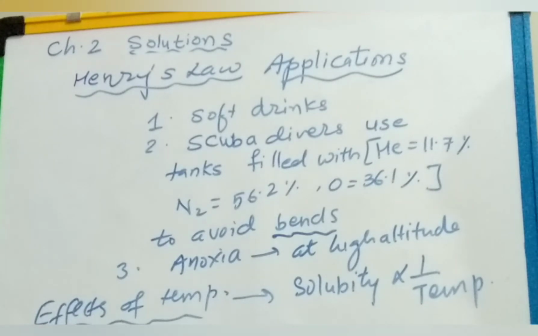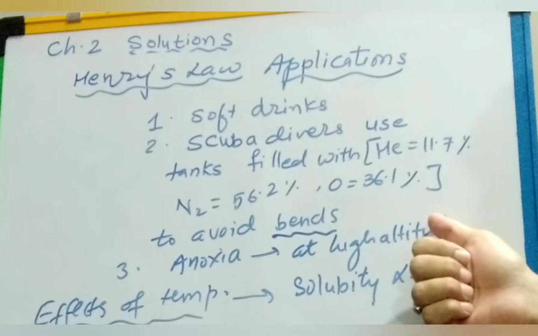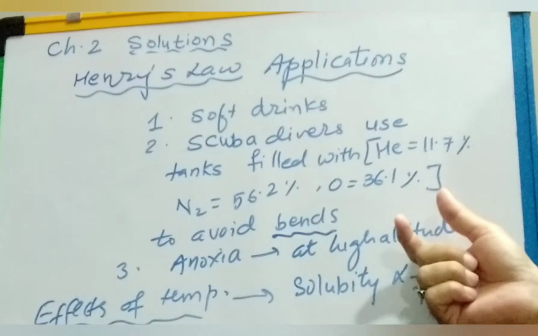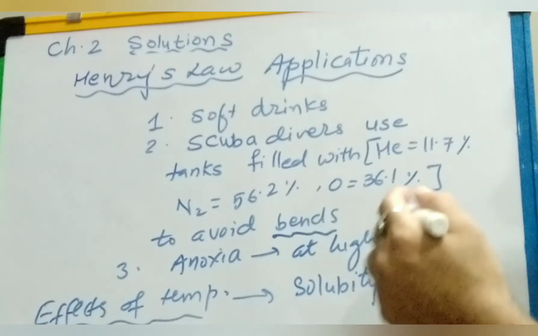So to avoid bends, the toxic effect of a high concentration of nitrogen in the blood, the tanks used by scuba divers have this type of composition.